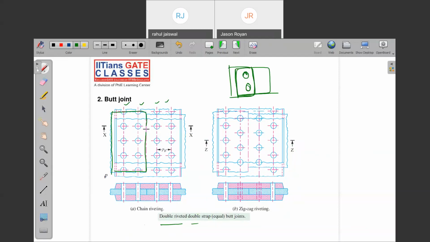Calculating each and every row of the rivets, the pitch will be the same, but here the pitch will be different. That is called zigzag riveting. And it is a double strap, right? One is here also. Is it over, guys?